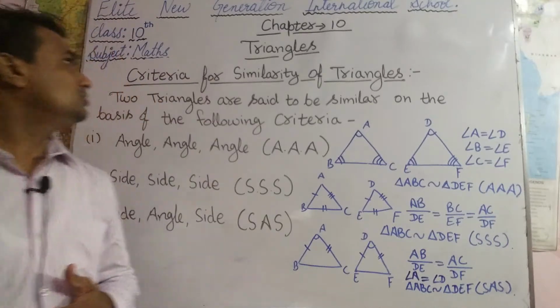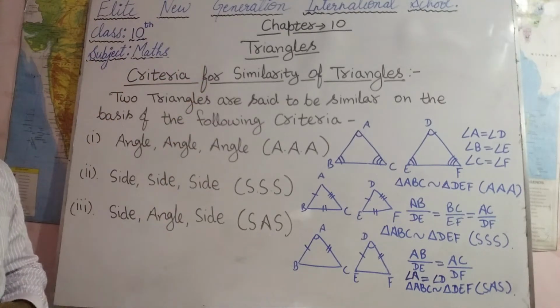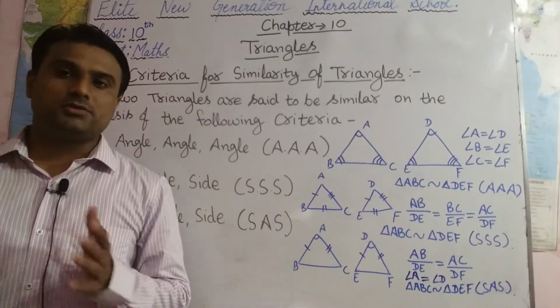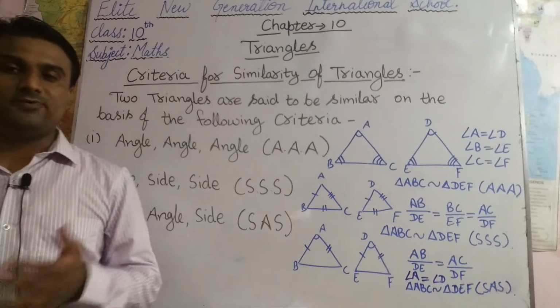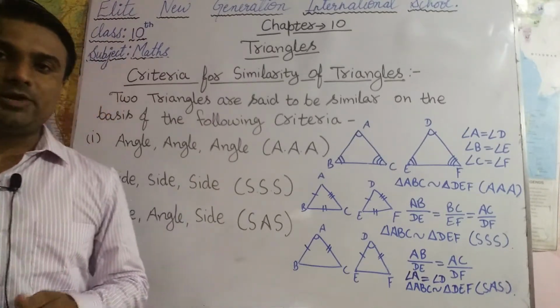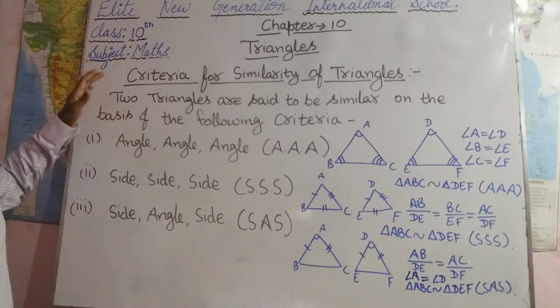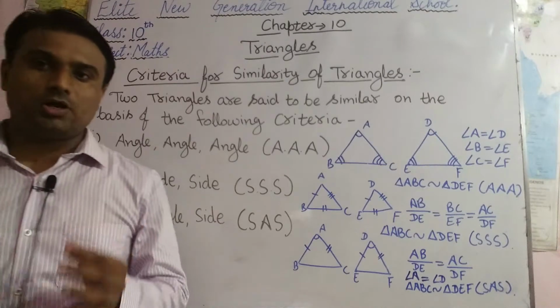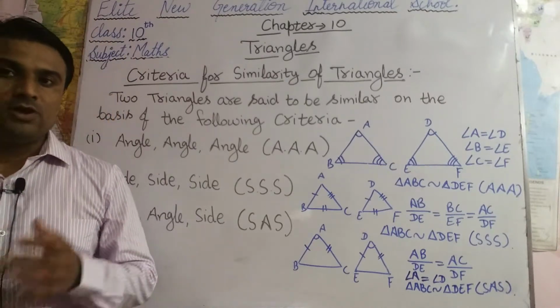Today we are going to start chapter 10, that is triangles and criteria for similarity of triangles. Before this we have discussed the BPT theorem, the converse of the BPT theorem, and exercises 10.1 and 10.2. So today we will discuss the criteria for similarity of triangles. So what are the criteria for similarity of triangles?